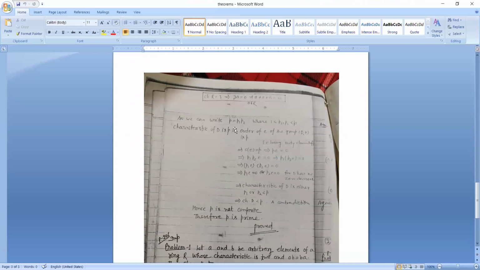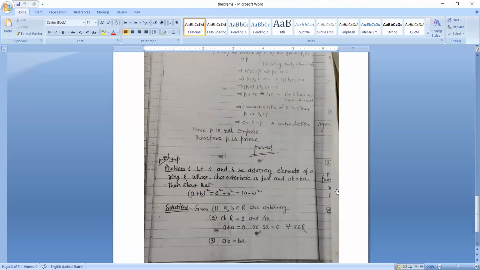As we can write P is equal to P1 into P2, where 1 is less than P1 and P2 is less than P. The characteristic of D is P, that implies the order of E is P, that is, PE is equal to 0. That implies P1 P2 E is equal to 0. That implies P1 (P2 E) is equal to 0, that is, (P1 E)(P2 E) is equal to 0.